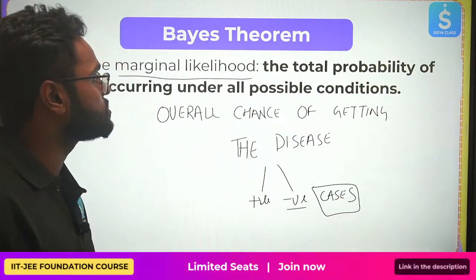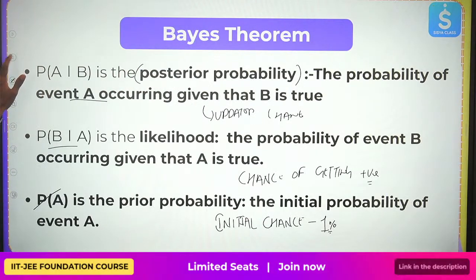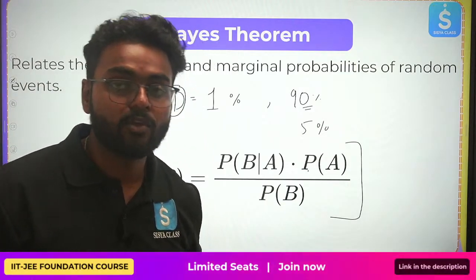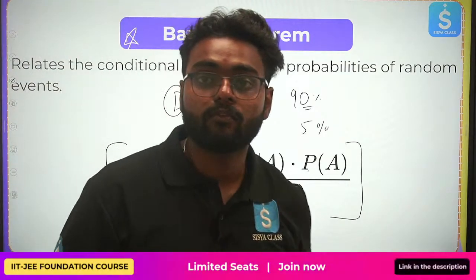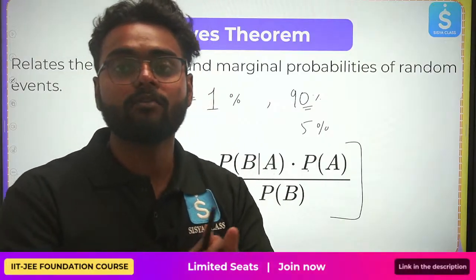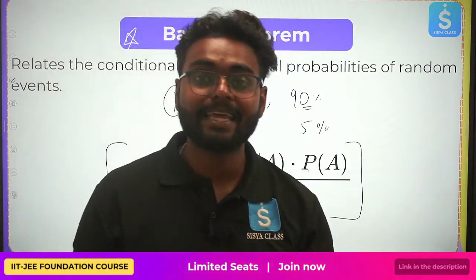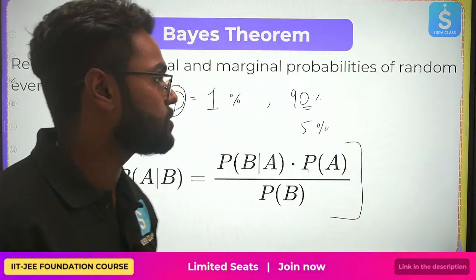Okay. Hope you understood this. This is what Bayes' theorem is. It relates the conditional and marginal probabilities. If the probabilities of events are getting updated, then how does the probability change? This Bayes' theorem talks about it.